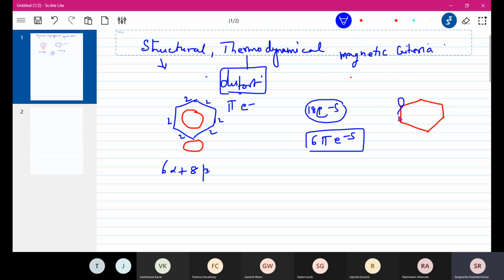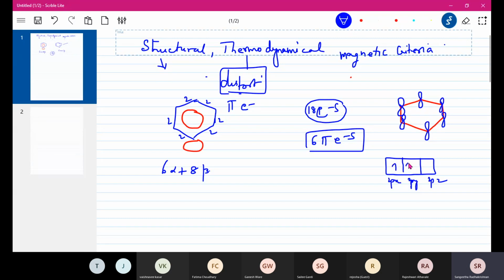When we have this p orbital in which our pi electrons are, you know that there are 3 p orbitals in carbon: 2px, 2py and 2pz.